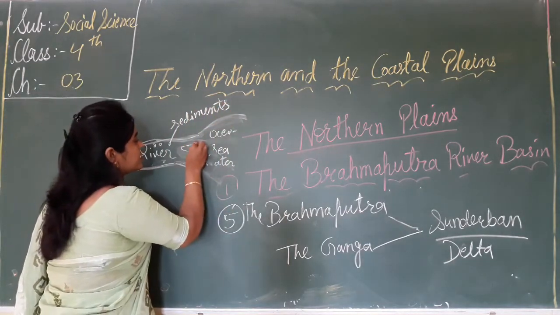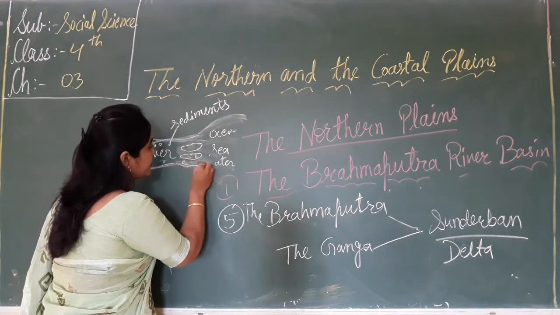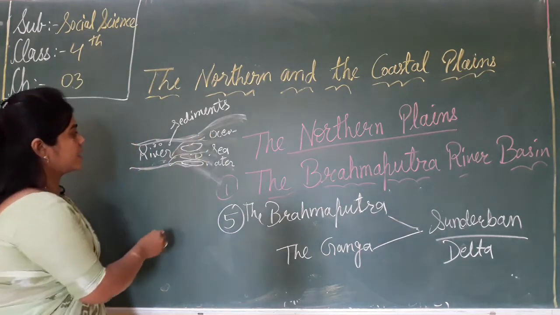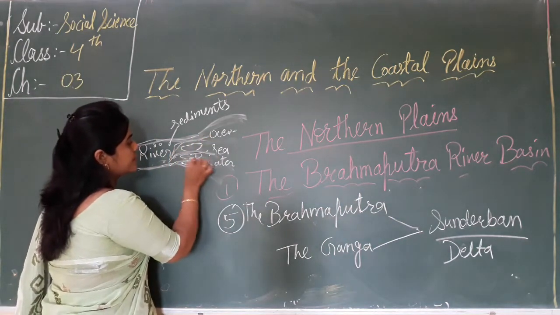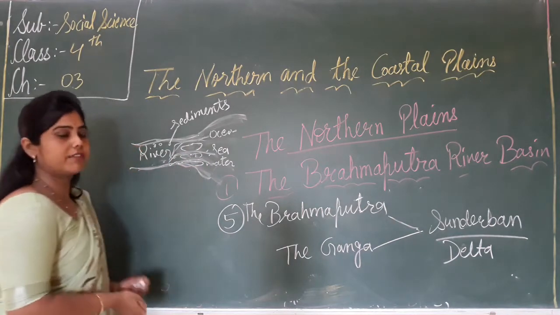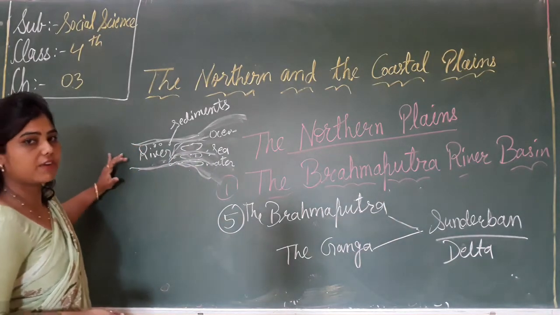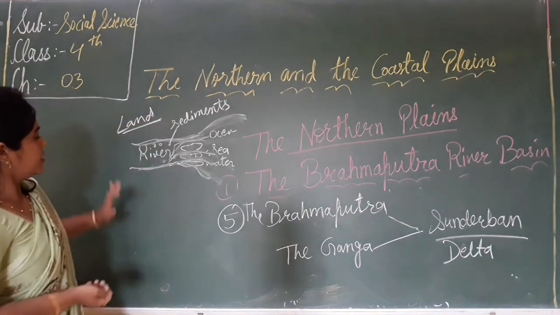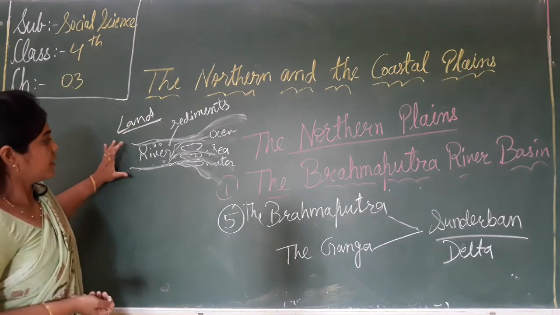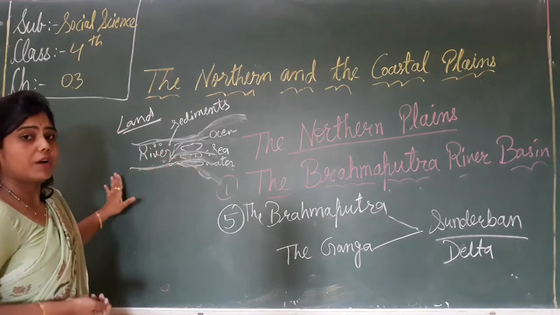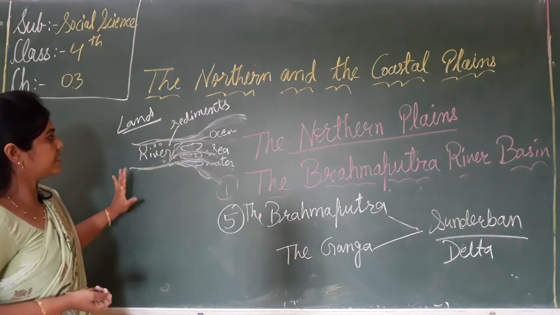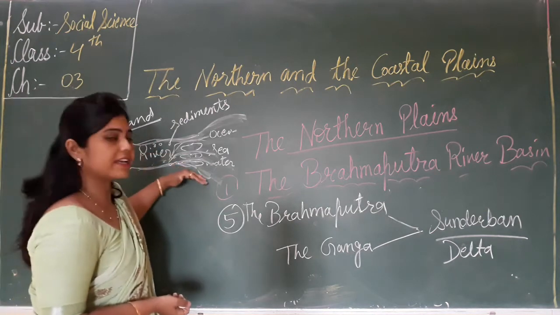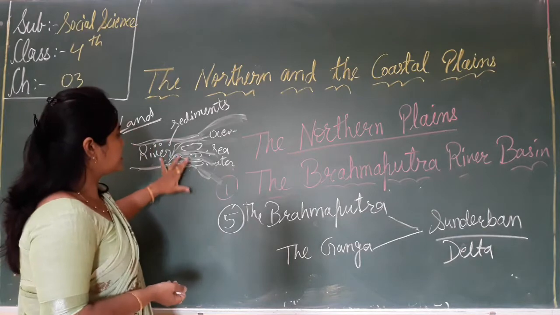They deposit the sediments in that area, and the river splits into branches. At the end point of the river, it brings a lot of sediments, rocks, minerals, sand, and it splits into many different branches.